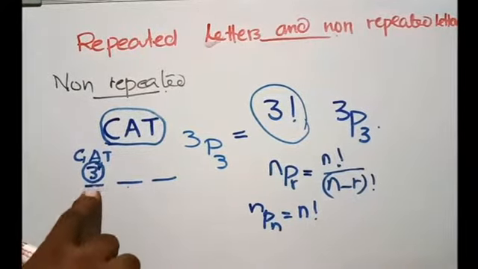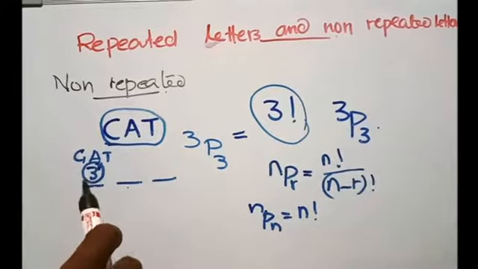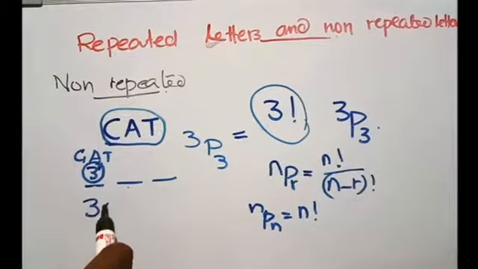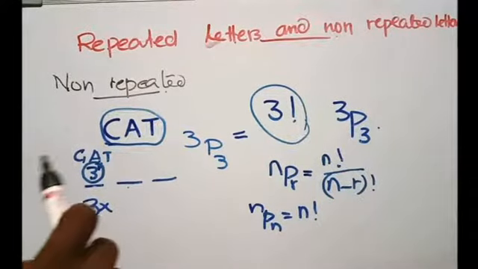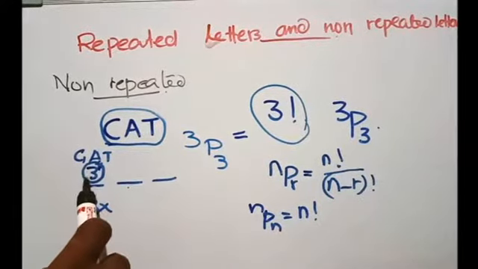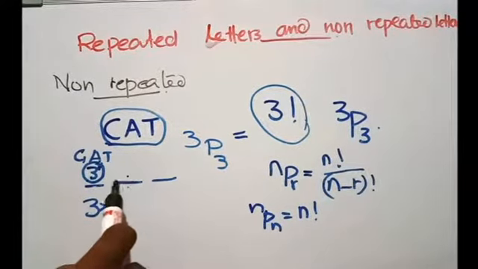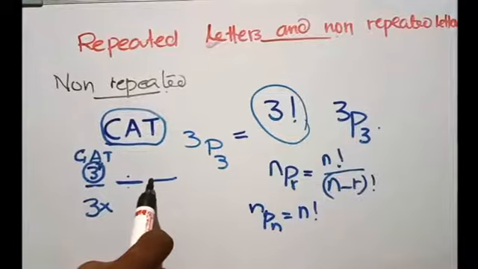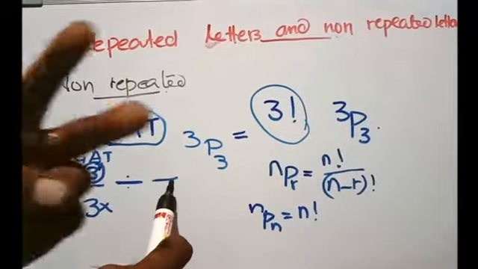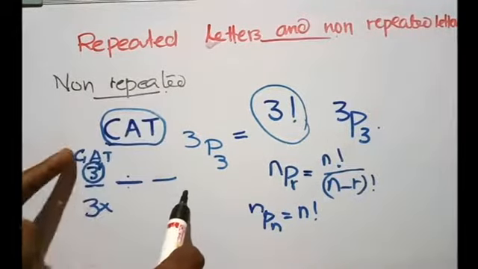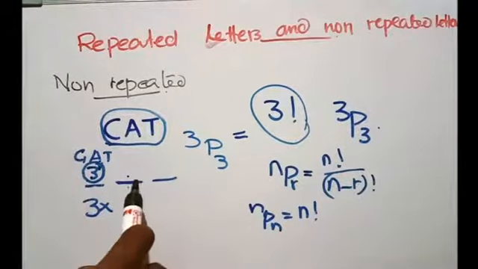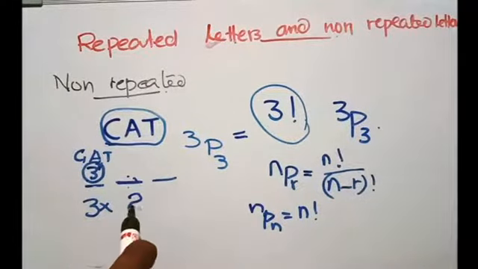So in the first place, how many letters can be arranged? Any one from the three. Already one letter is arranged here. Now when you go to the second place, how many letters can be arranged there? Only two letters. Why? Because one is already arranged here. So here we have a chance of two letters.